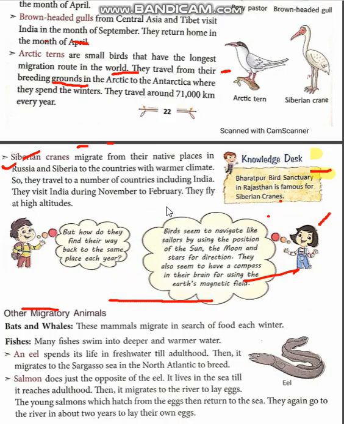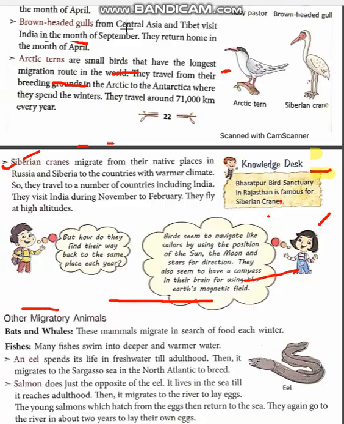So see here, birds are doing a job like navigators, like sailors. What do the sailors or navigators do when they are moving from one place to other? They see the position of the sun, moon and stars that help them to find the direction. In the same way, birds also navigate like them. They check the position of the sun, moon and stars to find their direction. And this is how they move back to their place again after spending some time in the other country. Okay class? Read the page very carefully so that everything will be clear to you.